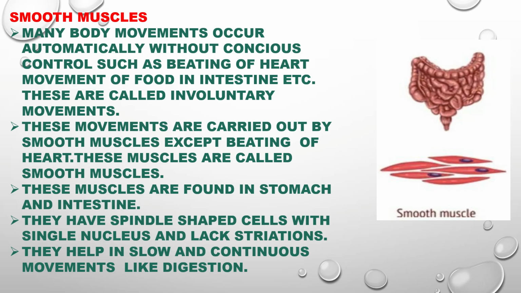These muscles are found in the stomach and intestine. They have spindle-shaped cells with a single nucleus and lack striations. They help in slow and continuous movement like digestion.